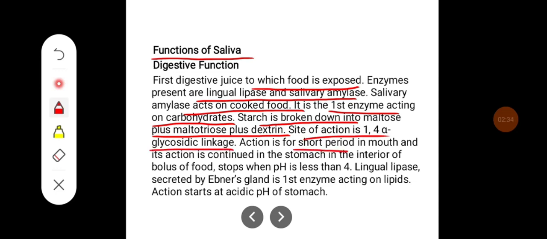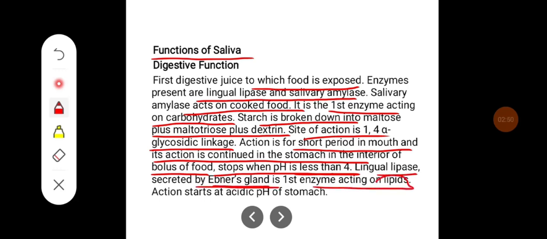Action is for short period in mouth and its action is continued in the stomach in the interior bolus of food and stops when pH is less than 4. Lingual lipase, secreted by the Ebner gland, is the first enzyme acting on lipids. Action starts at the acidic pH of the stomach.